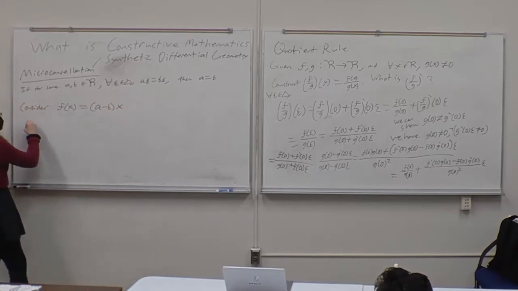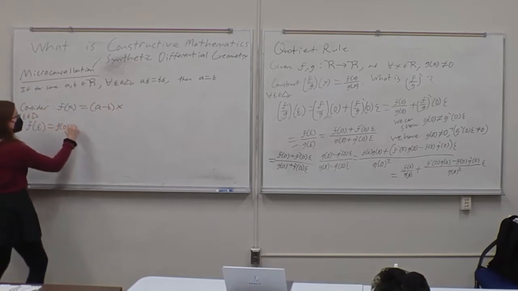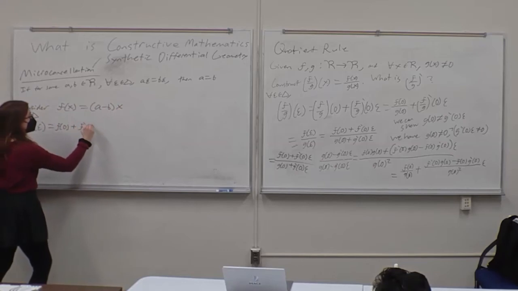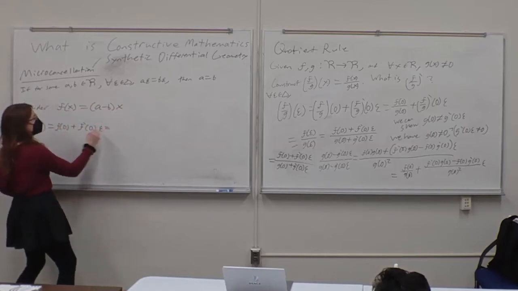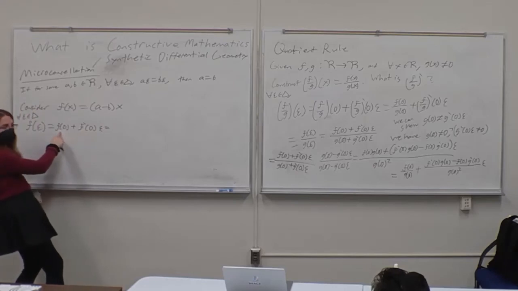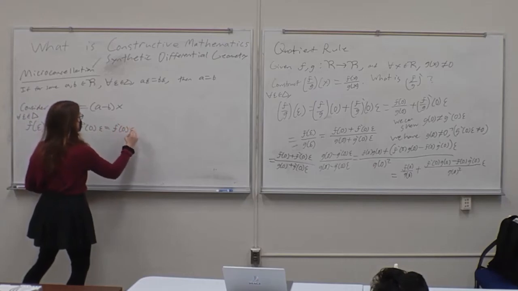So for all epsilon in delta, f of epsilon is going to be equal to f of 0 plus f prime of 0 epsilon, right? But f of 0 is just going to be 0, and so this is just going to be f prime of 0 epsilon.